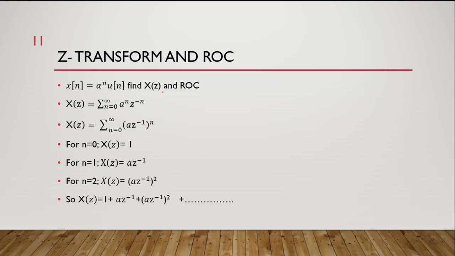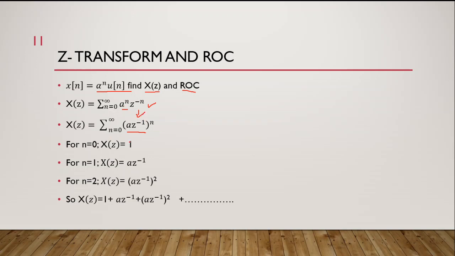So I will do one example of z transform and ROC. For example, if we have the function a power n u of n, we are required to find the z transform and ROC, and we know the definition of the z transform. Because we have u of n, the summation over n will run from 0 to infinity. The definition of the z transform is the input signal multiplied by z power minus n. So this is my input signal, and then we have z power minus n. I have arranged this as a z power minus 1 whole power n.